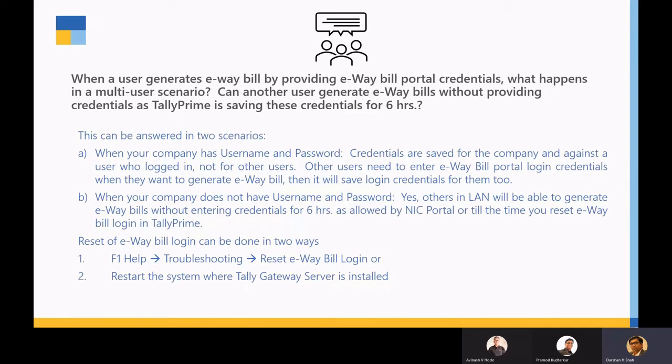And if the company is not with security control, then once one of the users has entered the credentials, all the others have the rights to exchange the data with the portal.